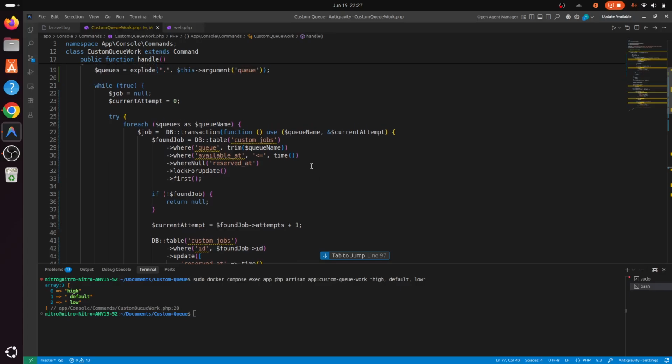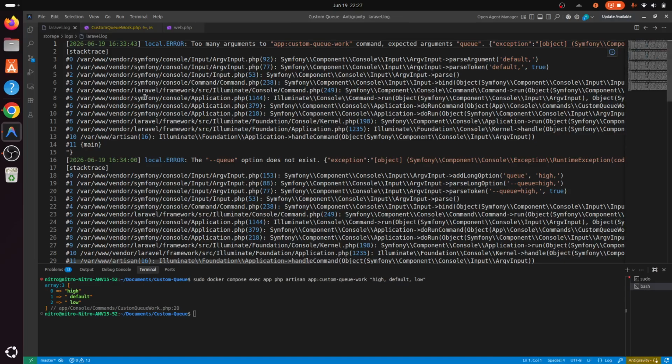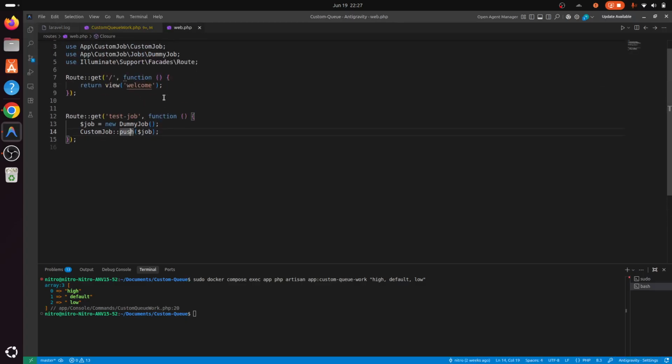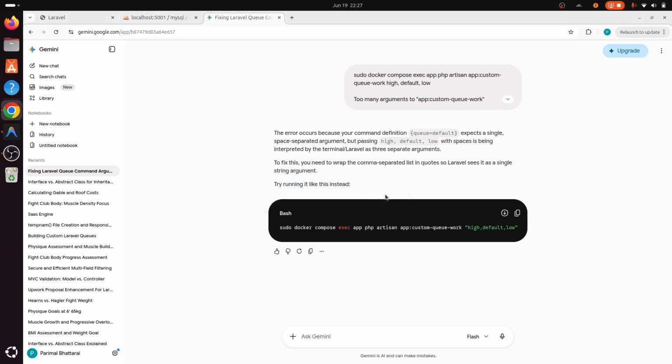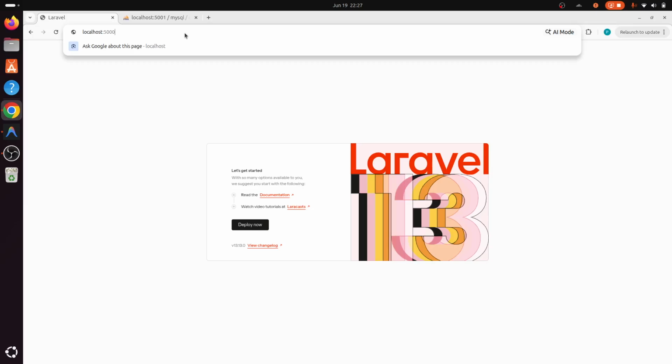This should work fine. Okay, let's test it out. For that, let me just remove everything in here. Okay, let's first run test job in this browser.